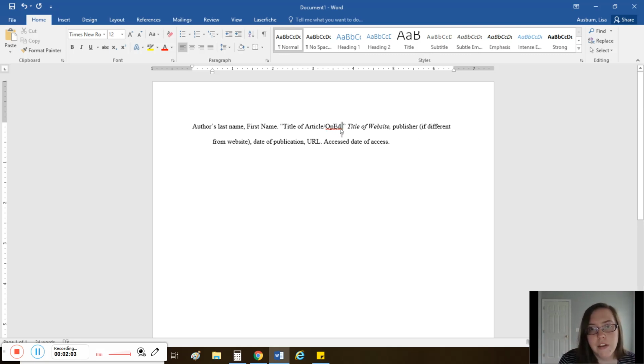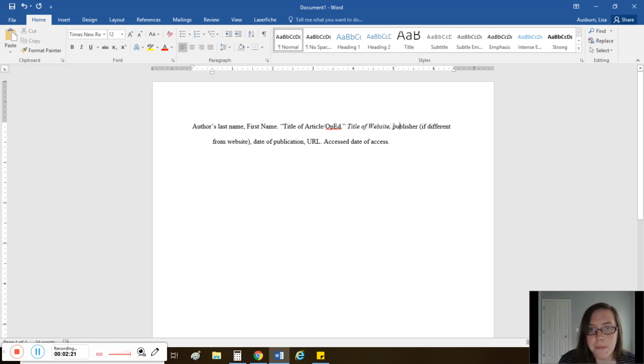Then you'll put a period, open quotation marks, title of the article or the op-ed you're looking at. It's really hard to tell, but there's a period right here in between the title and the closed quotation marks. The title of the website, whether that be a newspaper, magazine, just any old website that you're looking at, that needs to be written in italics. There's a comma after that.